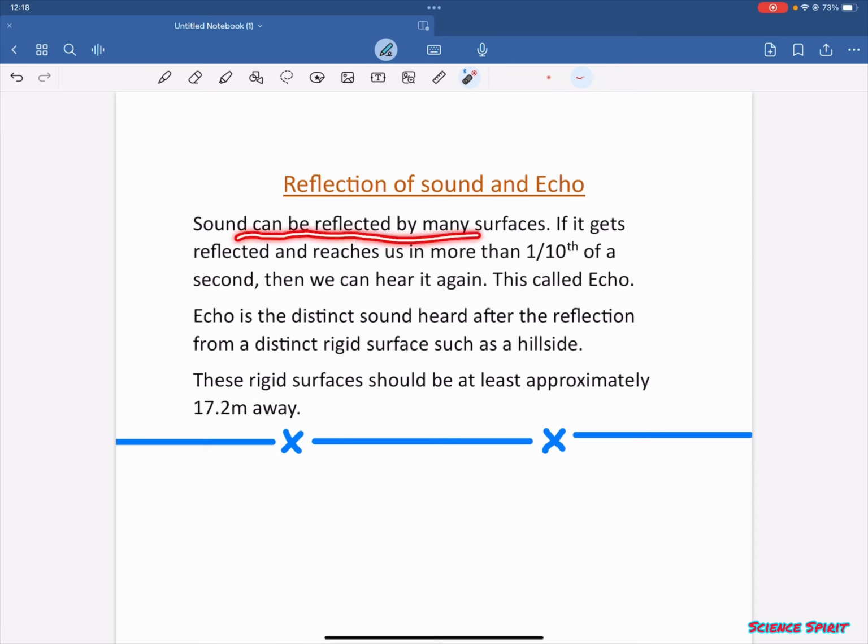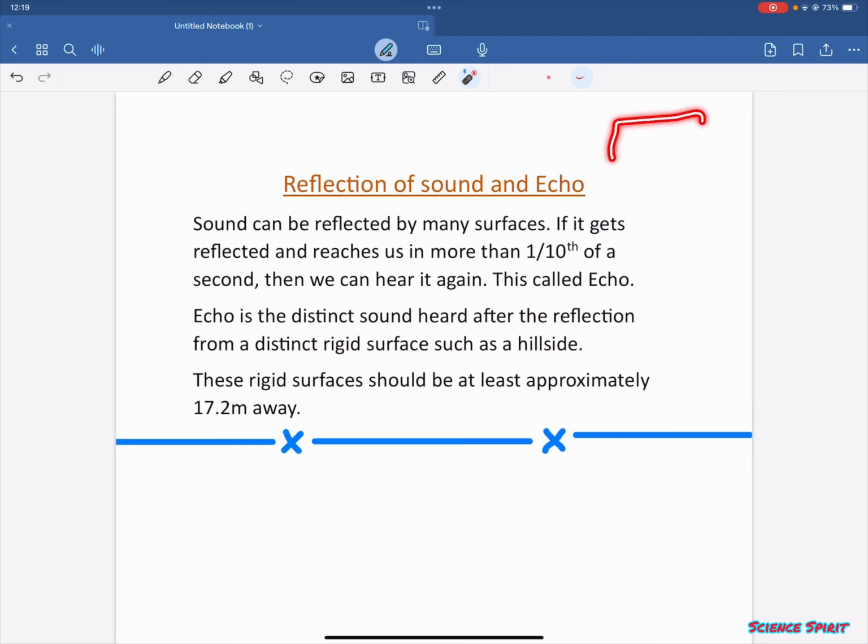Now the last topic is reflection of sound and echo. Sound can be reflected by many surfaces. If it gets reflected and reaches us in more than 1/10 of a second, then we can hear it again. This is called echo. In childhood, we all have played. Echo is the distinct sound heard from the reflection from a distinct rigid surface such as a hillside.